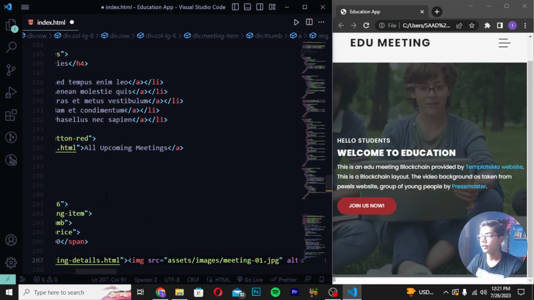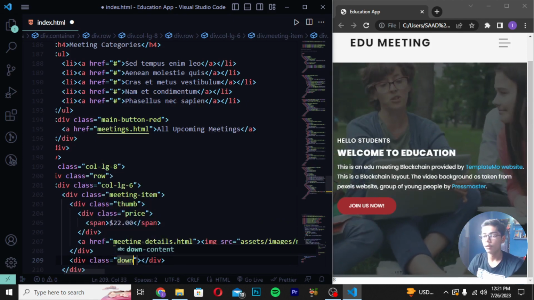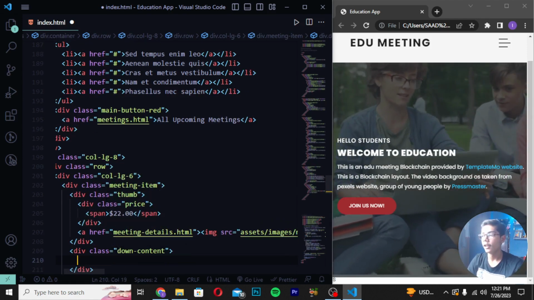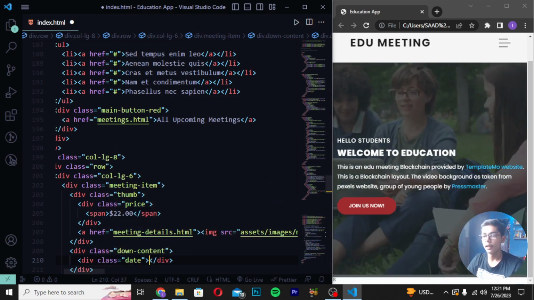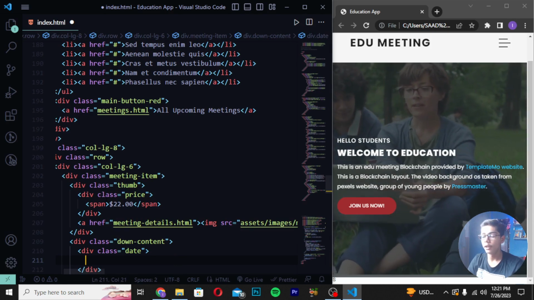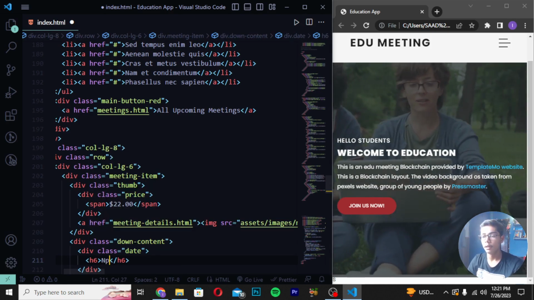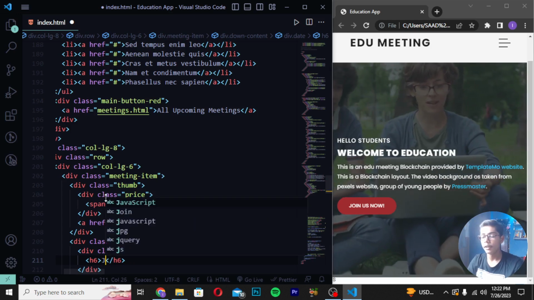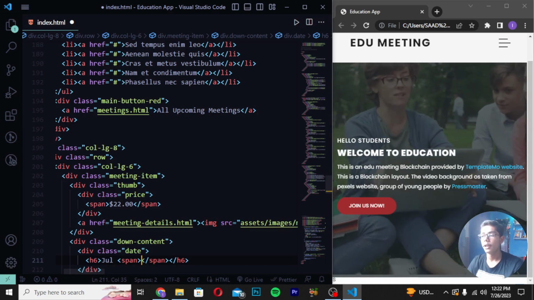Then after writing this tag, you have to create a div class of down-content. Then you have to now write here div class date. So I will be writing that. And then after writing this, you have to create h6 here. And in h6, I will be writing July like this, short form. In span, I will be writing 25.